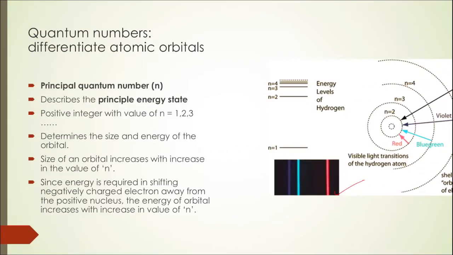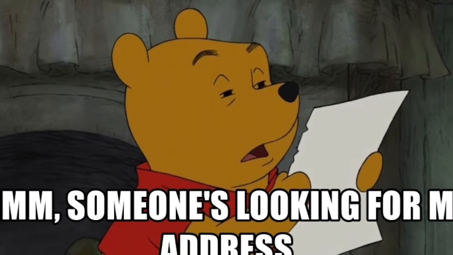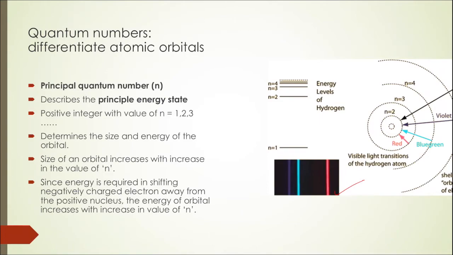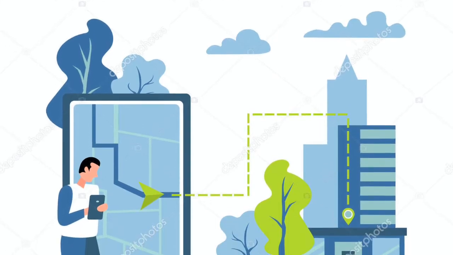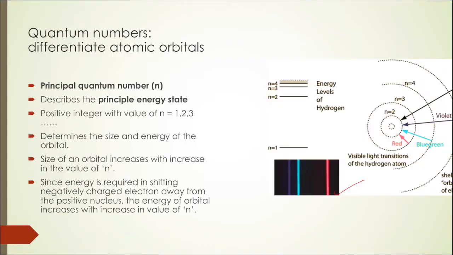So you can think of these quantum numbers as an address to the location of an electron within an atom. Just as someone trying to locate your house should first know which part of the city you reside in, in a similar way, the principal shell or the principal quantum number describes the part of an atom where you may locate an electron. But simply knowing which part of the city you stay in won't be sufficient to locate your house. In a similar way, we'll need some more information to find the location of an electron within the atom.